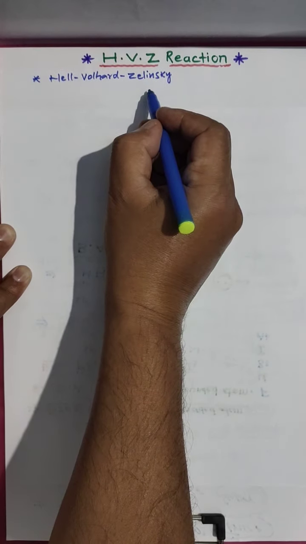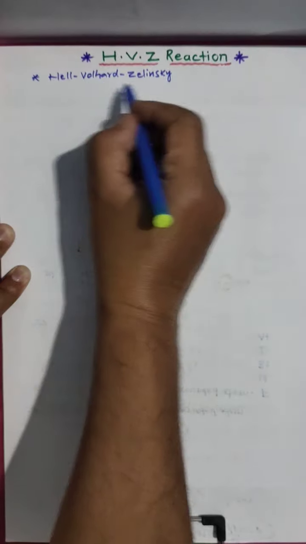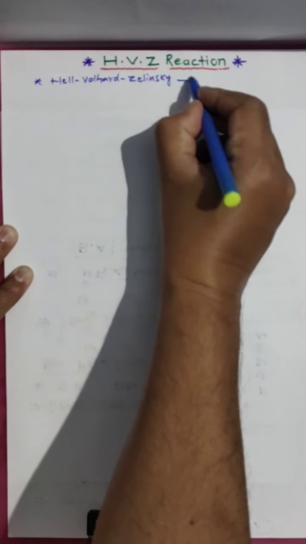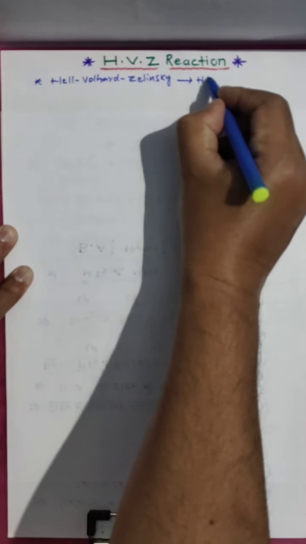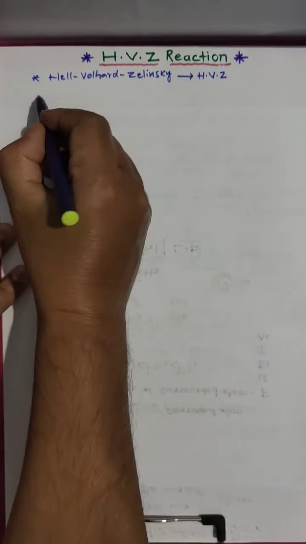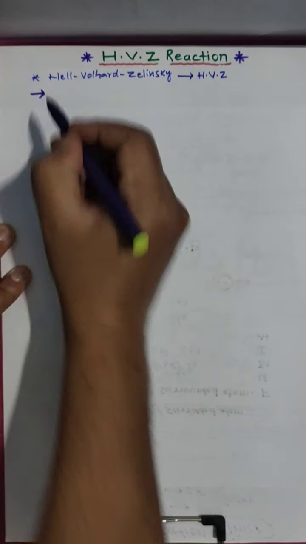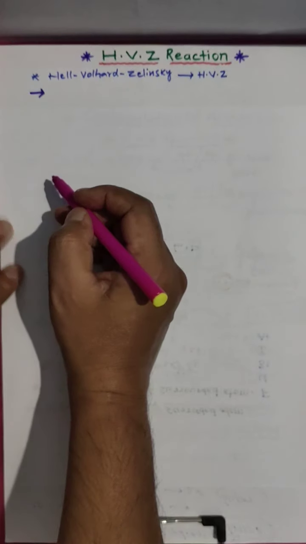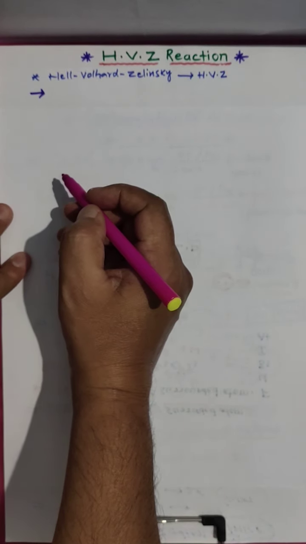These three scientists, Hell, Volhard, Zelinsky, this is why we simply call it the HVZ reaction. First, we have to learn the basic information of the reaction, then it is easy to remember. What happens in the HVZ reaction?